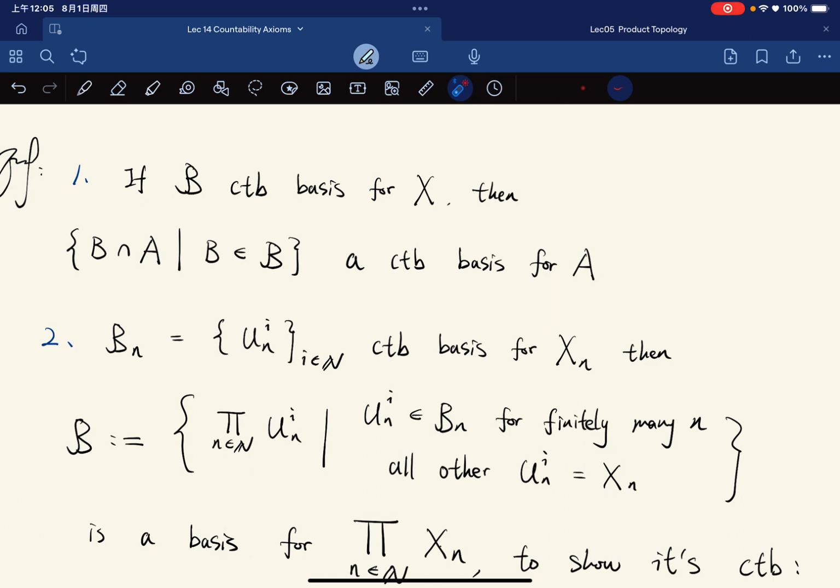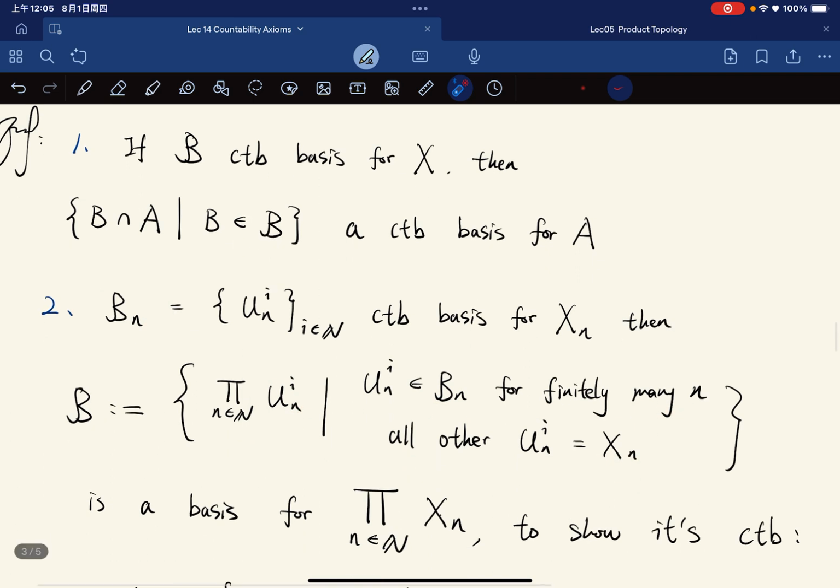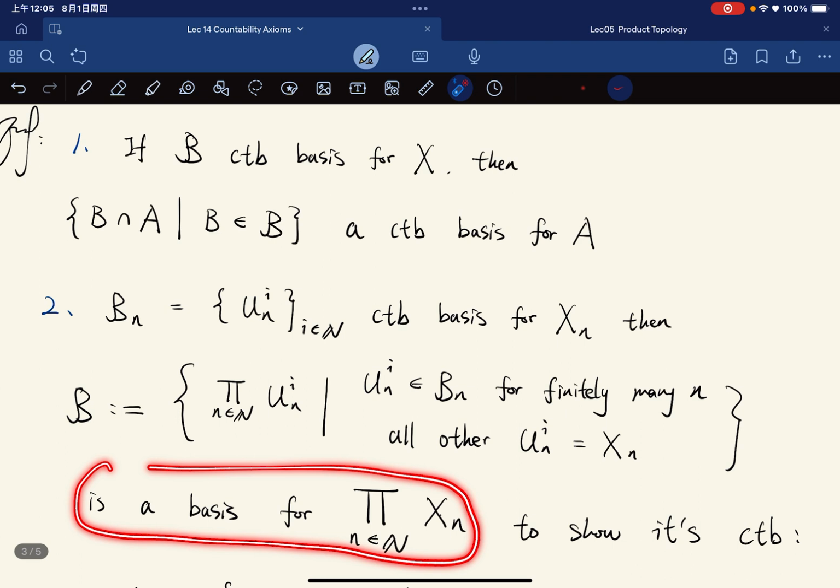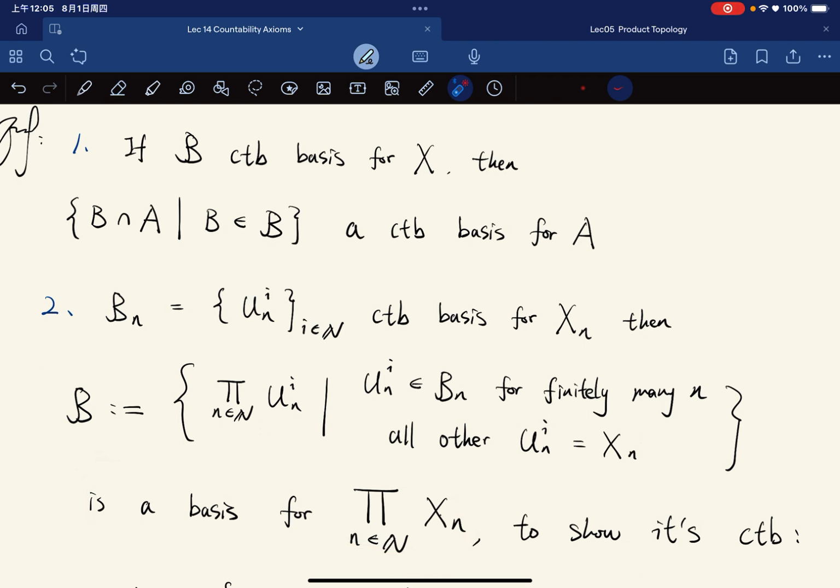Then the collection of the product of U and I's, right? It's the product of U and I's, such that the UIN are the basis element for finitely many n, and all others are equal to the entire space. So by the knowledge of product topology, this is the basis for Xn, right?